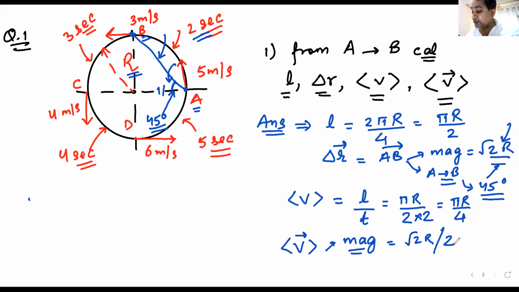Great. Then the direction of average velocity is again from A to B. It is the same as the direction of displacement. So that will be making an angle of 45 degrees. Am I clear? Can I have some raised hands? This is the most important question. Better remember.